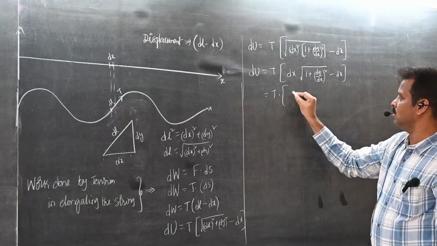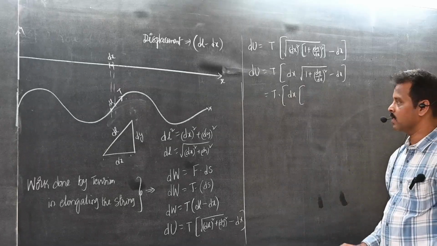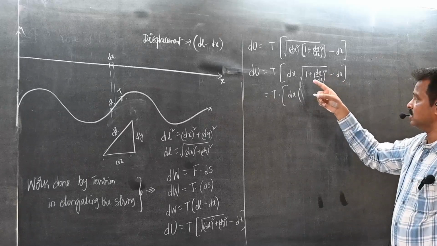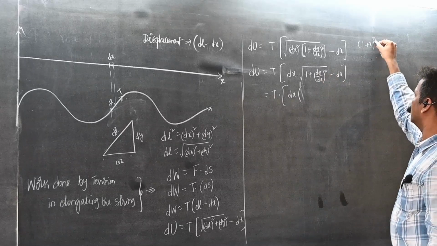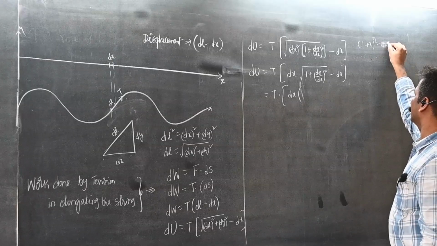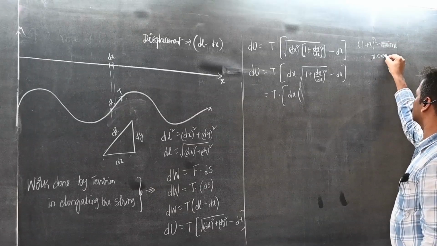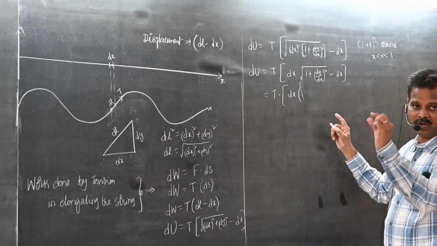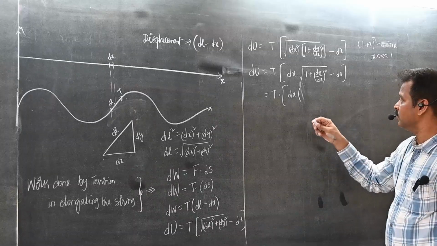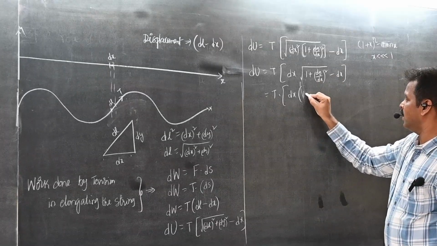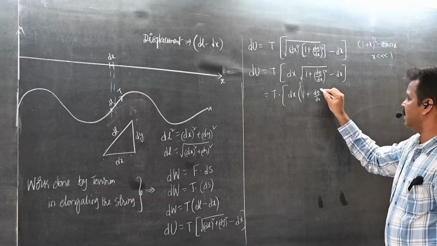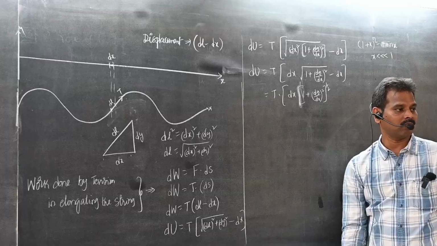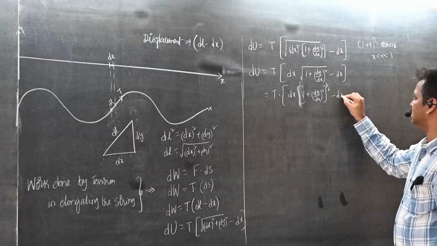So tension is equal, if you take dx common, root 1 plus dy by dx whole square. This is in the form of 1 plus x whole power n is equal to 1 plus nx, if x is much smaller than 1. Here also dy by dx is very, very small. The square of this will be negligible. So what can you write now? 1 plus dy by dx whole square, whole power 1 by 2. What do you mean by root? Power 1 by 2, minus dx.